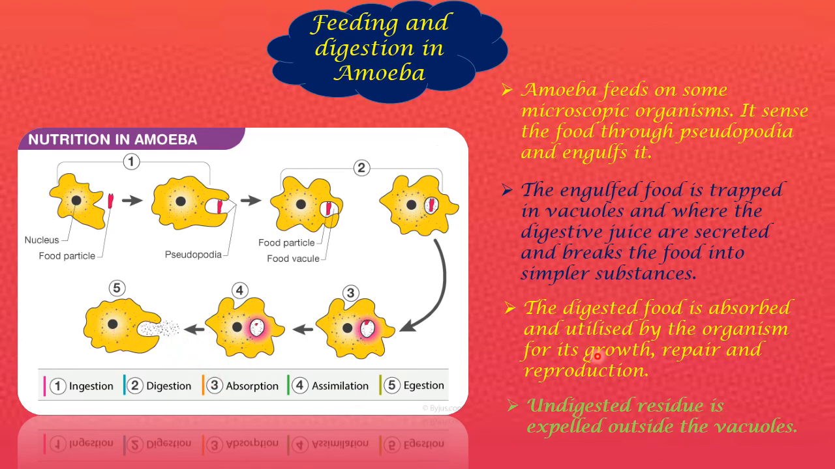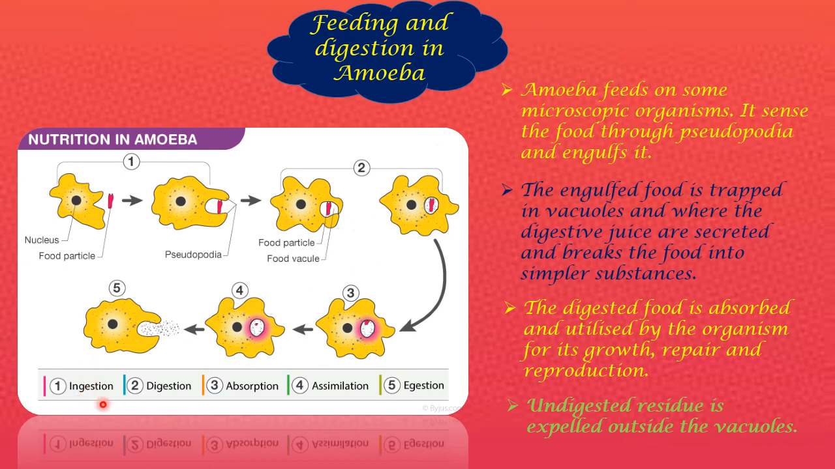So as I told you, this particular part, where the food particles are assimilated, helps the amoeba with its growth, repair, and reproduction process. Yes, every animal will have reproduction, only then will it generate its younger ones. Yes, so that is how they live. So this is how nutrition in amoeba is explained.